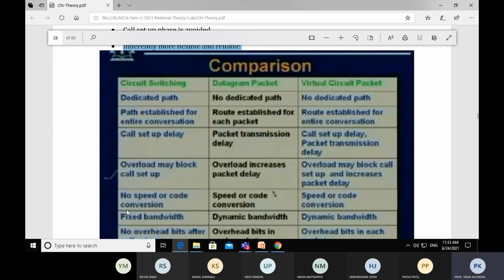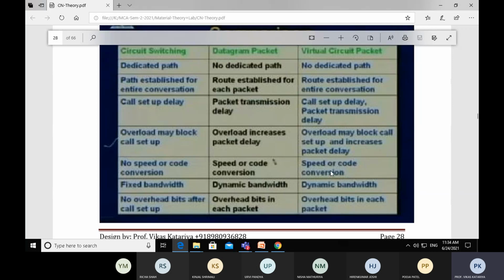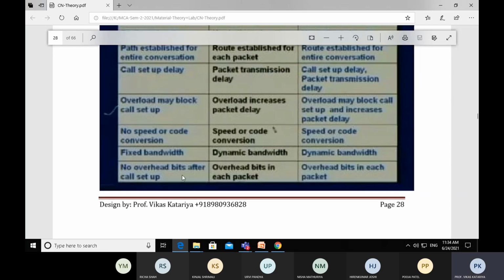In circuit switching, there is no speed or code conversion. Speed or code conversion is also applicable in the virtual circuit approach. Here we have fixed bandwidth. We cannot share the links, so there is always fixed bandwidth. In the others there is dynamic bandwidth because we are sharing the links. In circuit switching, there are no overhead bits after call setup.